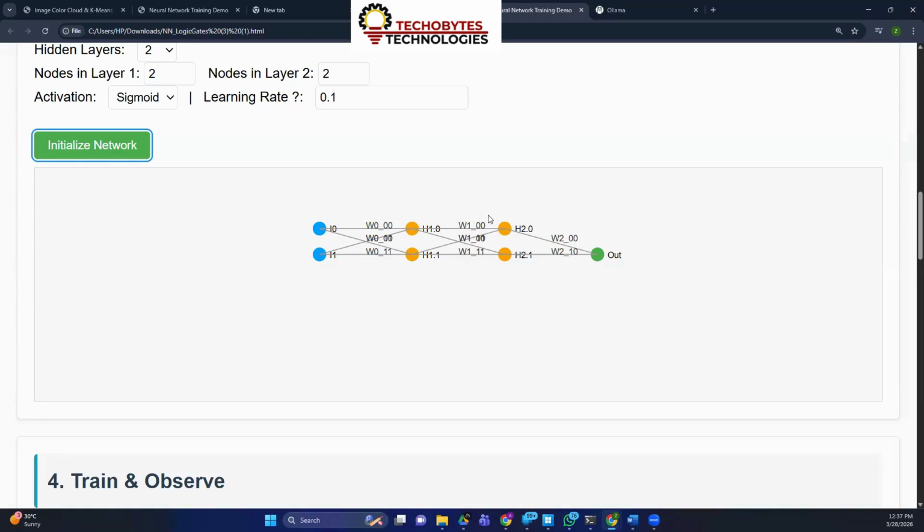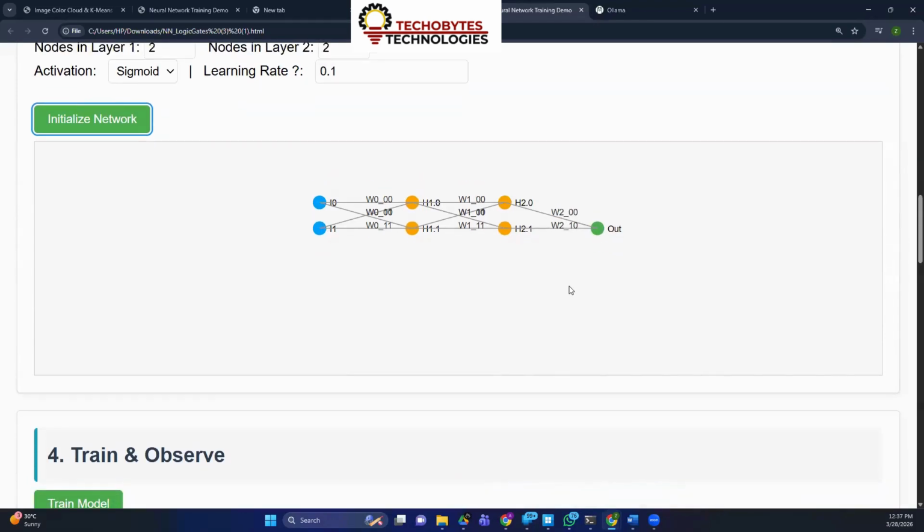In the next layer you have one, two, and this is also going this way. So you can count the number of weights: 4 plus 4 is 8, plus 2 is 10. So 10 weights plus 5 biases. We can consider each connection as a path, and the number of paths is equal to the number of weights.